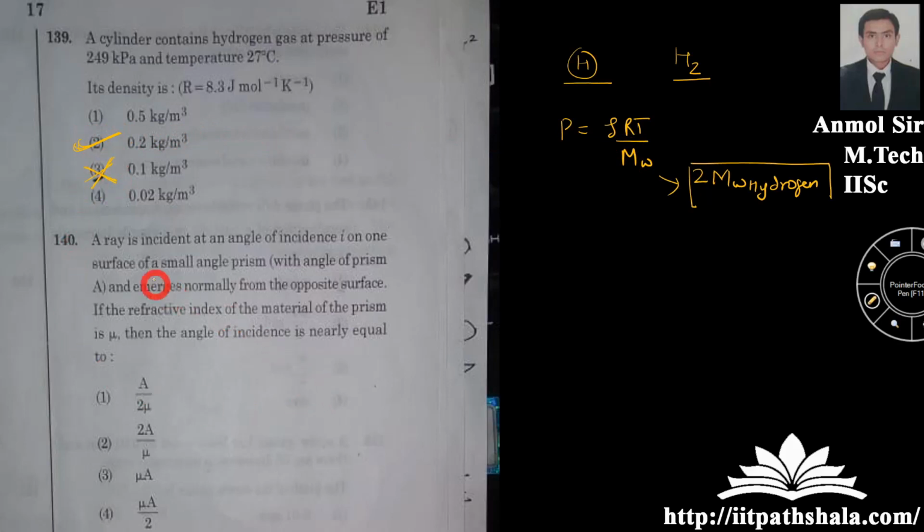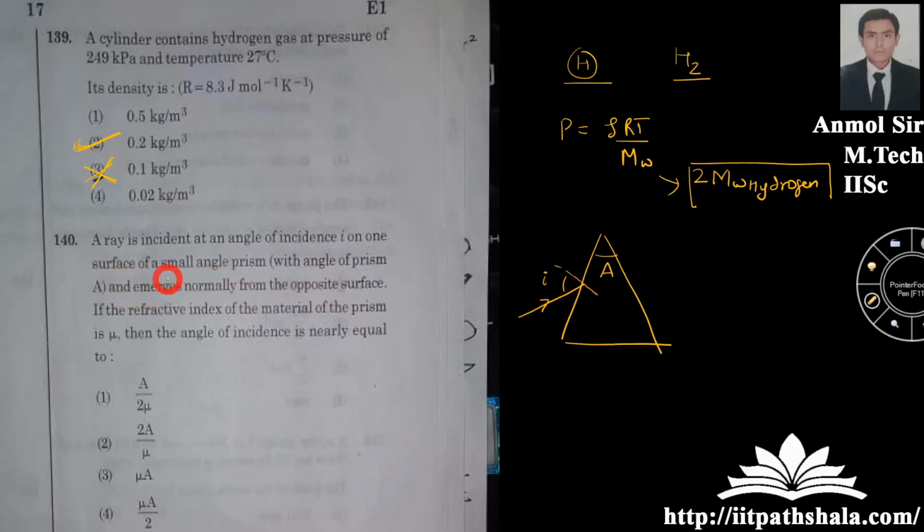Now this question: a ray is incident at an angle of incidence I on the surface of a very small angle prism. So this is my small angle prism, namely A. You have light incident at an angle I over here. What is he asking?